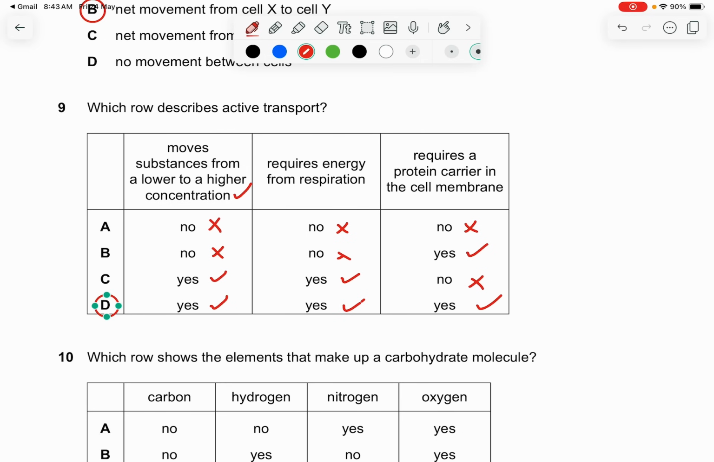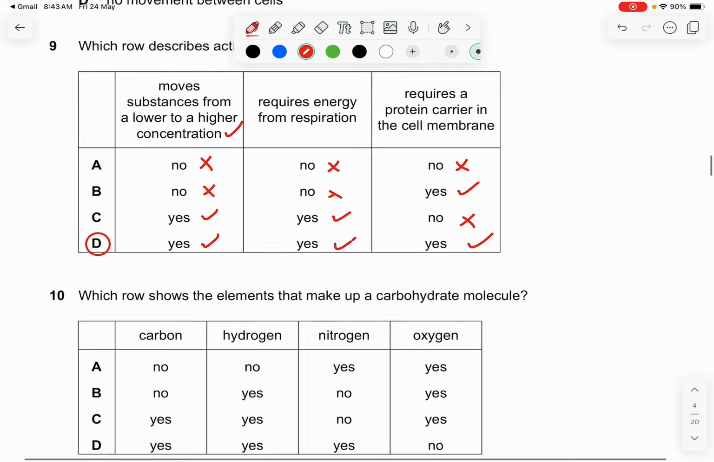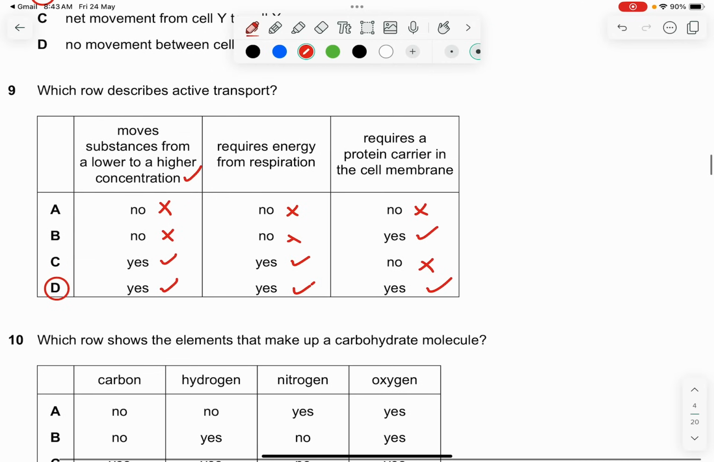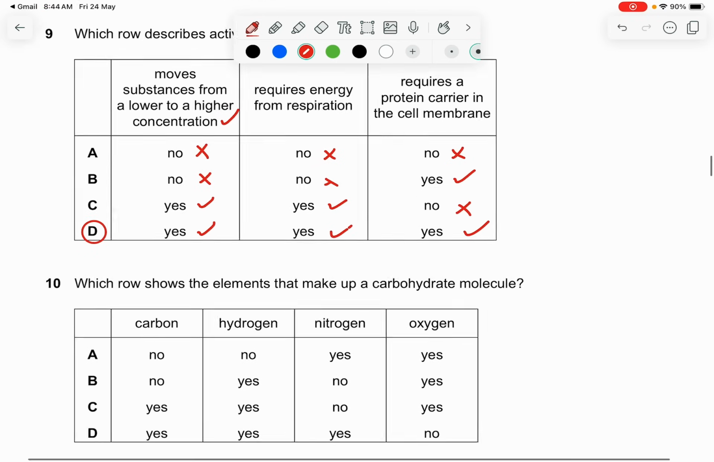You'll be asking me, why do I need a protein carrier? Because of the ATP, right? That's why I say requires energy from respiration. The energy is going to activate the protein carrier, so that it can pump the ions or anything across the concentration gradient. It needs something for it to go to the other side, because you are literally going against the concentration gradient. Okay, so this is the reason why it needs a protein carrier.